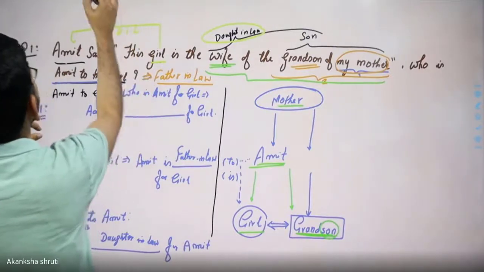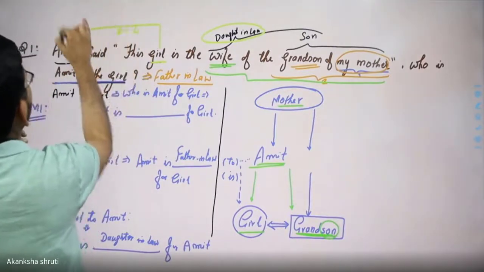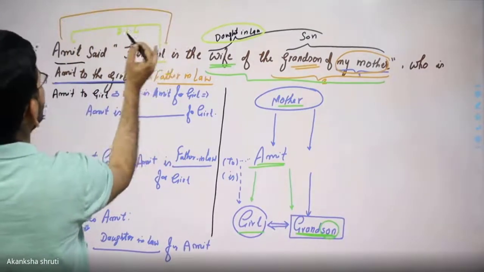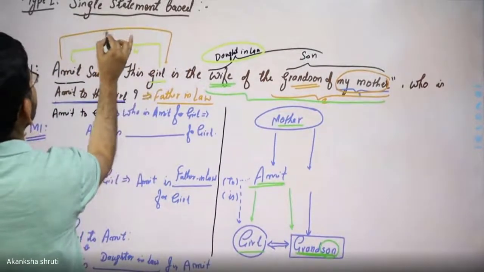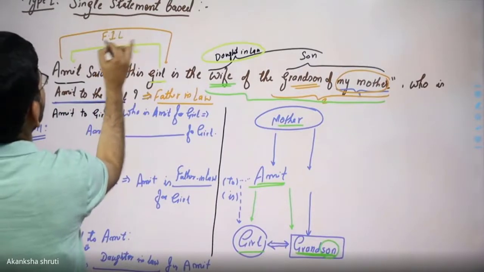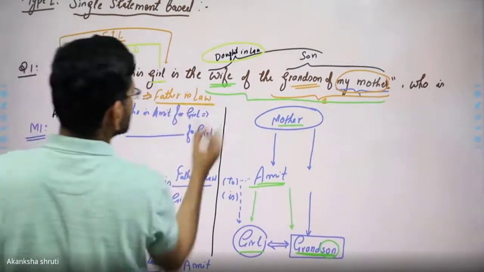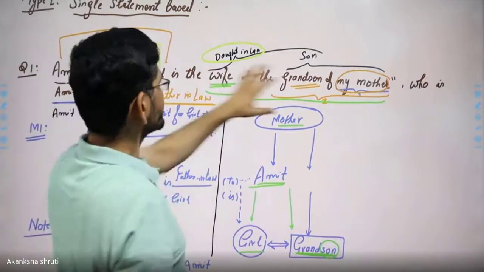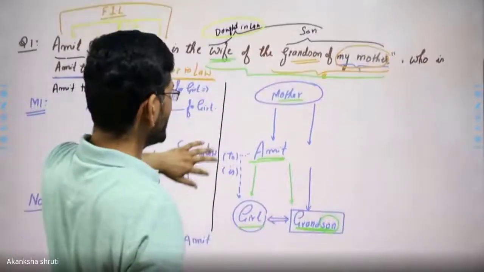But if it is asked Amit to this girl, then it gets reversed. It becomes father-in-law. Therefore, the answer is father-in-law. So that could be the other way, but the best thing is to draw this diagram.